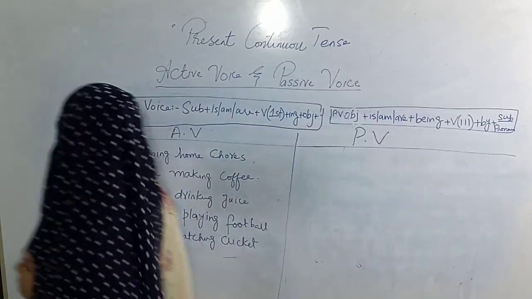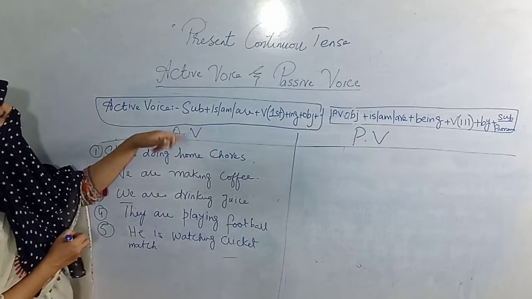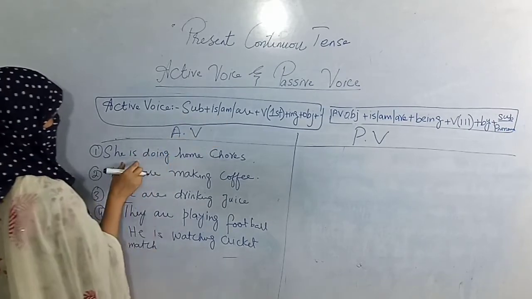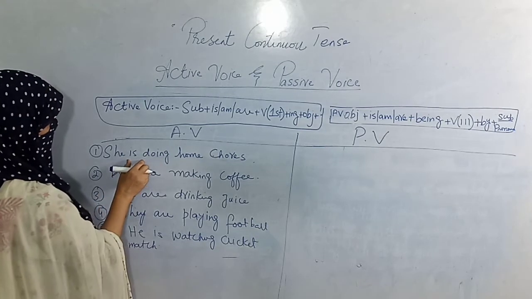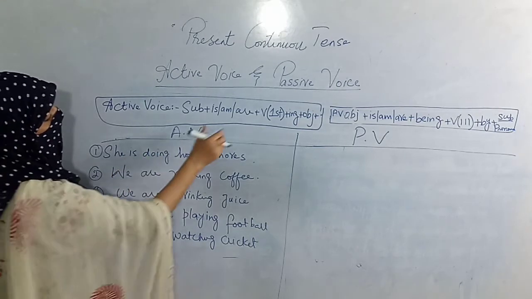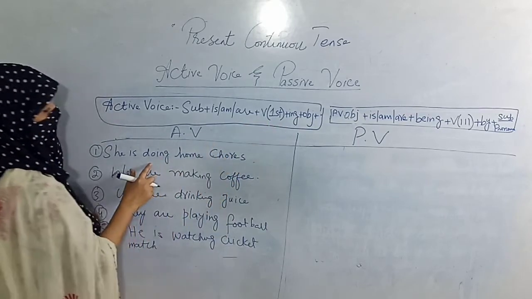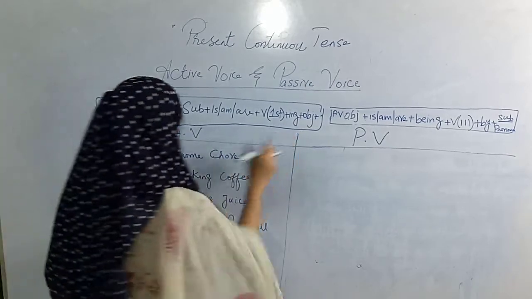Taking the active voice formula, the subject is she, then is, because with she the helping verb is is used here, and verb first form do, and with ing it becomes doing, then home chores, meaning household work, so this is the object.